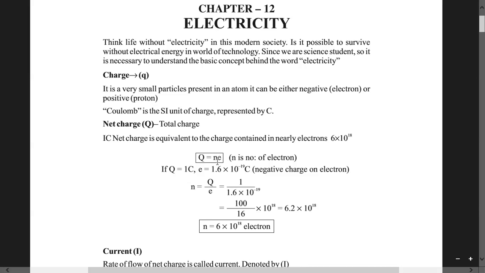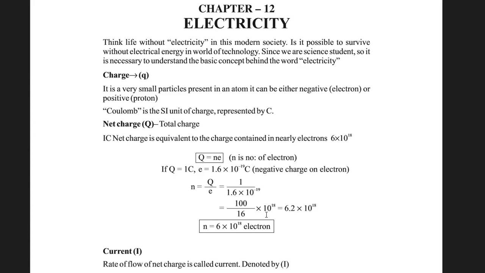formula, that is Q equals Ne, where N equals Q by e. Q is 1 coulomb, as we have stated over here. That is 1 coulomb, that is the net charge. So 1 by 1.6 into 10 to the power minus 19. After doing the calculation, it comes approximately 6.2 into 10 to the power 18. So 0.2 will be reduced. Then the total, a round figure, is 6 into 10 to the power 18 electrons.